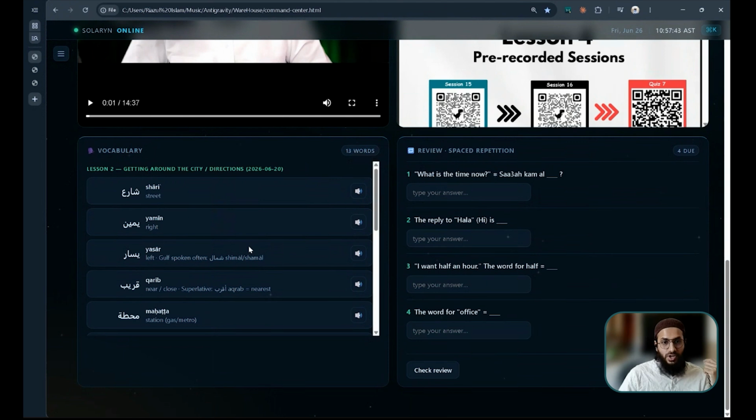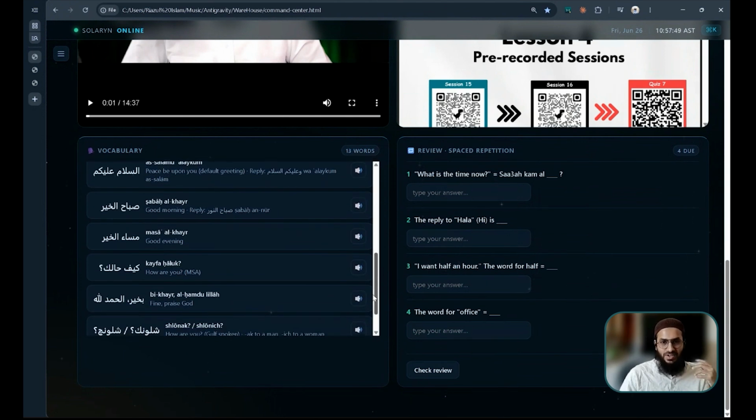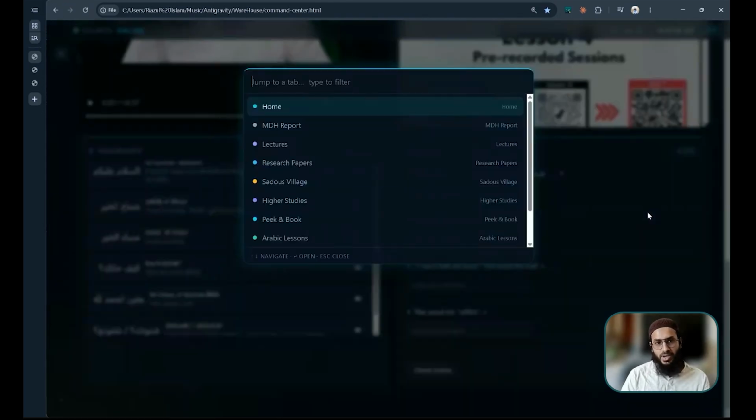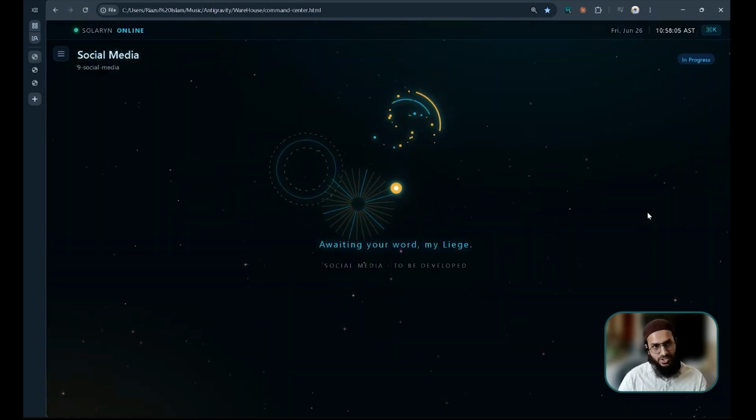So here is the vocabulary that I learned from these 2 lessons. It's updated here. I will have another option where I can update it myself as well. And this is the review, where I see which answers I got wrong. It's developed here. Okay, these are the things that I developed. But for my social media or wellness, I still did not develop it. I'm still working on this.